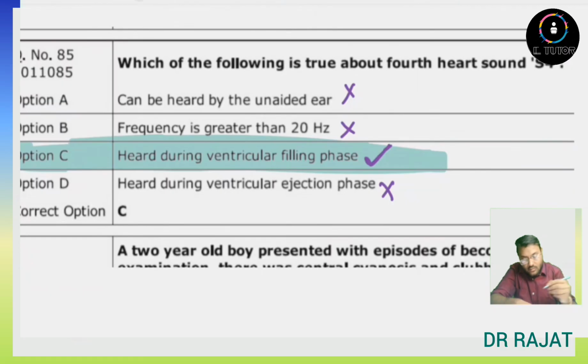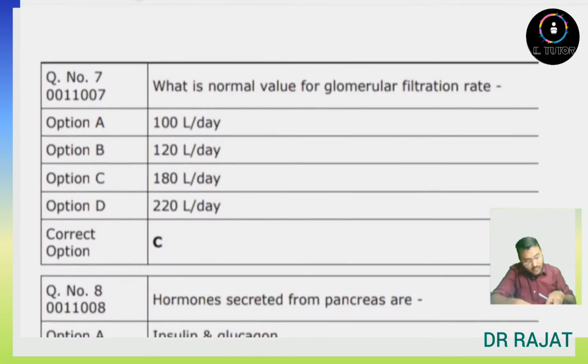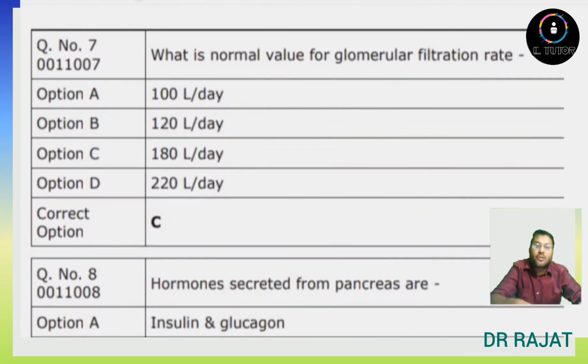So if we look at this diagram, S4 is generally seen in this area, which is the ventricular filling phase. What is the normal value of glomerular filtration rate? We have already seen that it is 125 ml per minute. If we calculate it for a day, it will be 180 liters per day. The answer will be option C, 180 liters per day or 125 ml per minute.